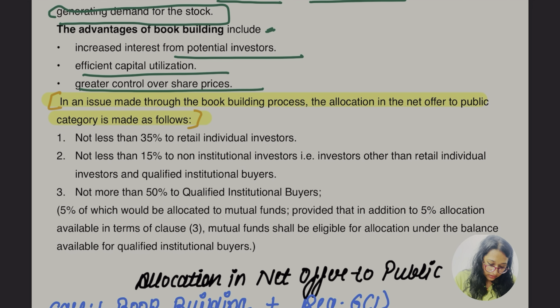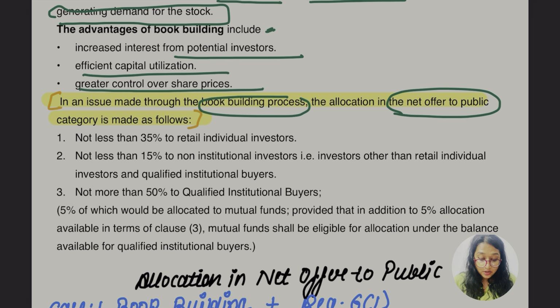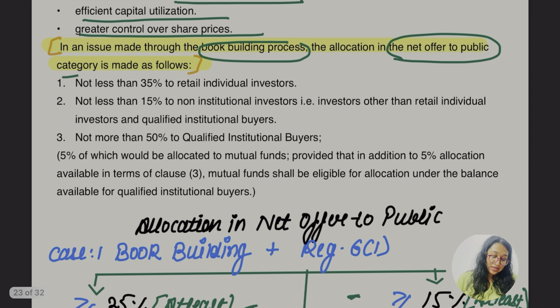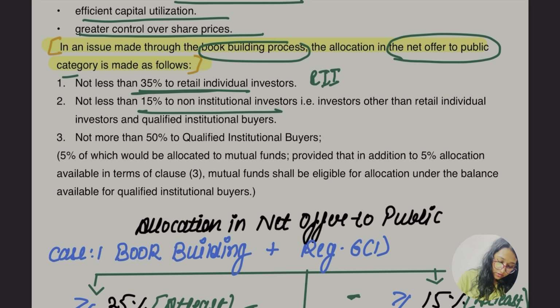Now let's go for what is written here. In an issue made through the book building process, now I know the meaning of book building, yes. The allocation in the net offer to public category, कौन सा category, I remember, 3 थी ना. So not less than 35% to retail individual, let me write NRII here. At least 15% should be allotted to whom?